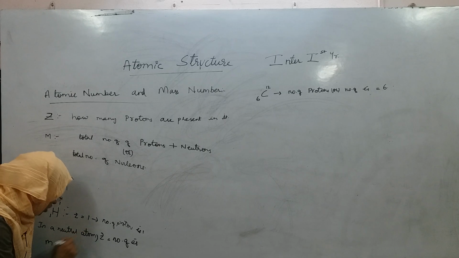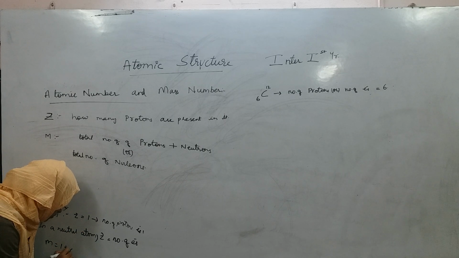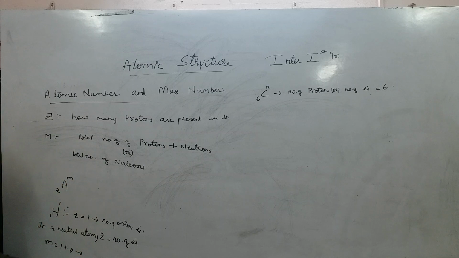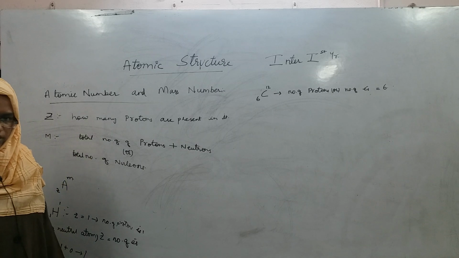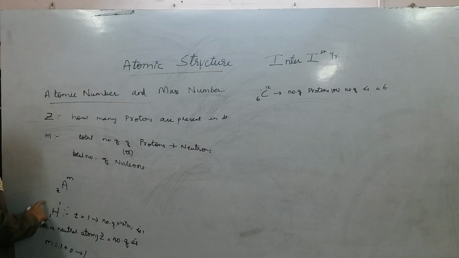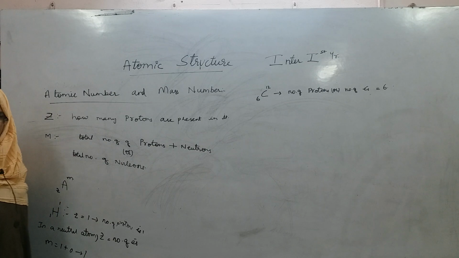Number of protons is 1, plus number of neutrons is 0. Therefore, the mass number in this hydrogen atom is 1, and you do not have any neutron in this atom. In the coming definitions, we will see isotopes and isobars. That is a different story, but this is the relatively abundant hydrogen atom in which atomic number is also 1 and mass number is also 1.